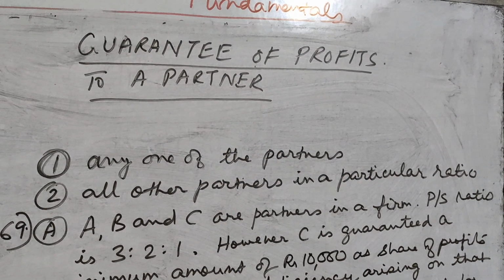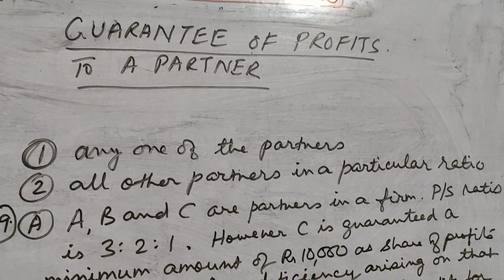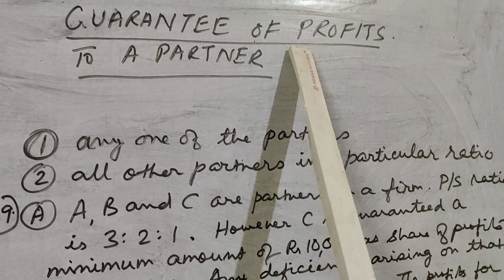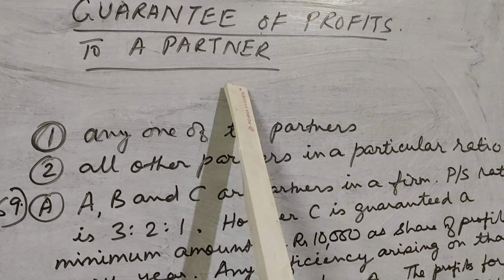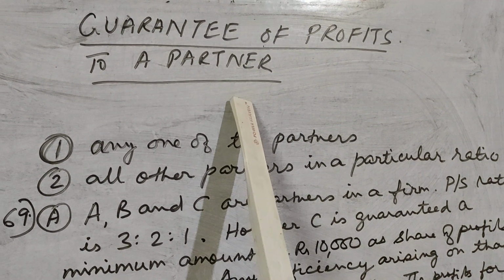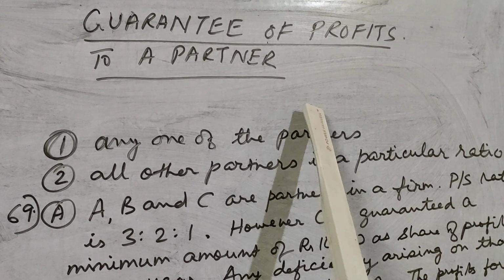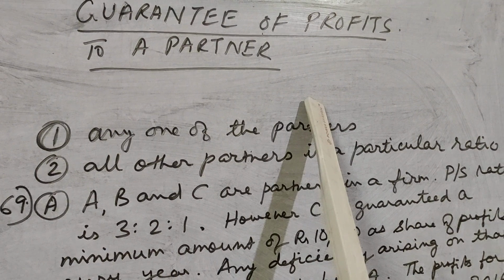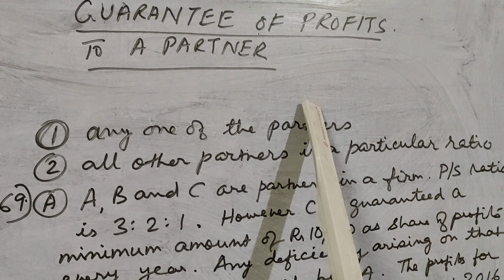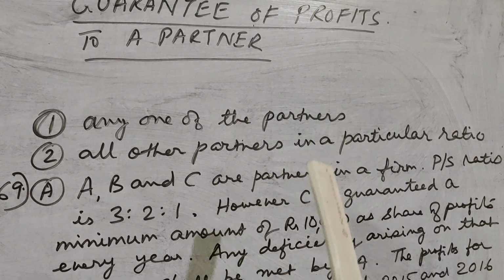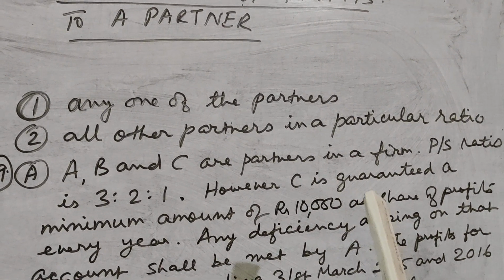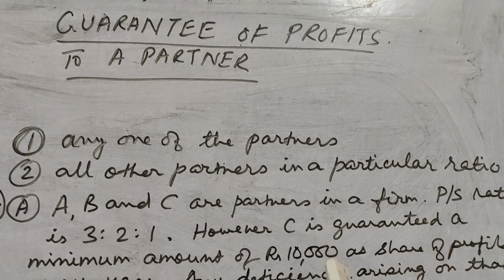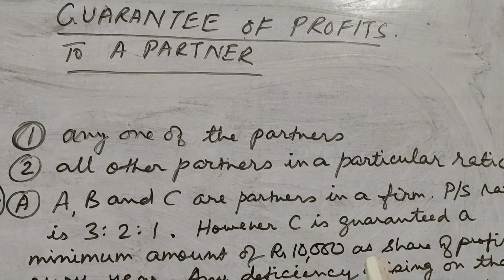Now we will be looking at another part of the fundamentals of partnership, that is guarantee of profits to a partner. It so happens sometimes that a particular partner or partners may be given guarantee by one or more partners that his share of profits will not be less than a particular amount. This is known as guarantee of profits to a partner.